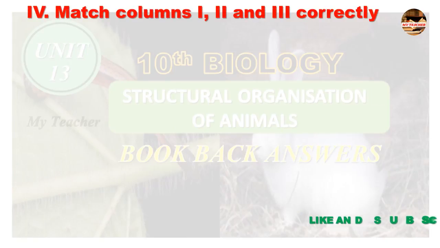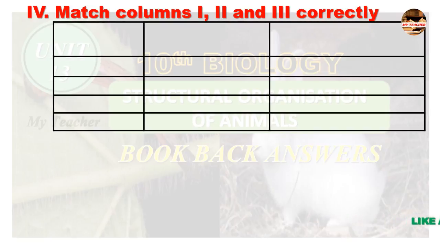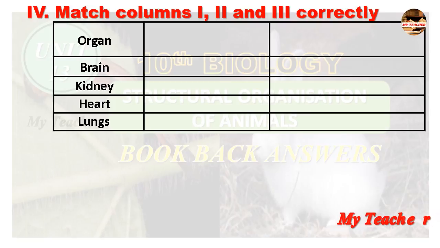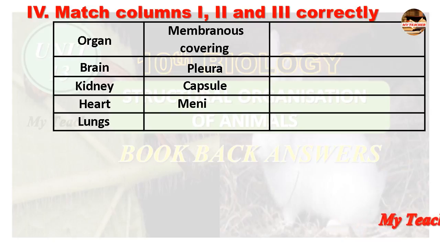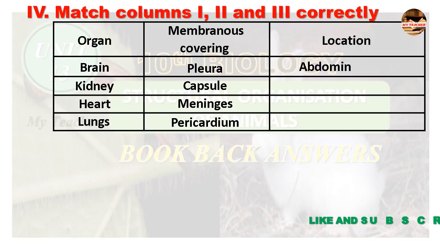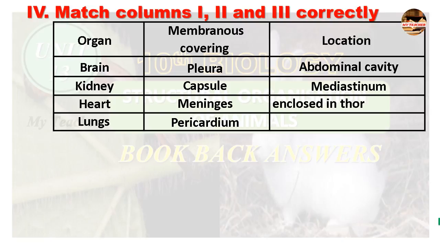Match columns 1, 2 and 3 correctly. In the first column you can see the organs: brain, kidney, heart, lungs. Second column, membranous covering: pleura, capsule, meninges, pericardium. Third column, location: abdominal cavity, mediastinum, enclosed in thoracic cavity, cranial cavity. Let us find out the answer.